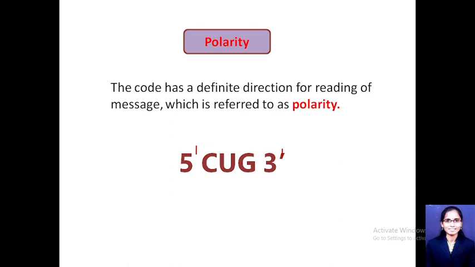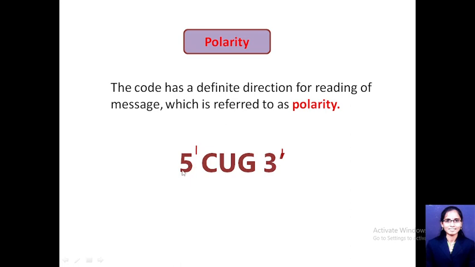Then the next one is that the genetic code has a polarity. So whenever you are writing the genetic code, there should be the 5 prime and the 3 prime ends. 5 prime indicates that the fifth carbon of this sugar is free, not bound to any other moiety, and this 3 carbon is free, not bound to any other moiety. So this is the 5 prime and 3 prime.